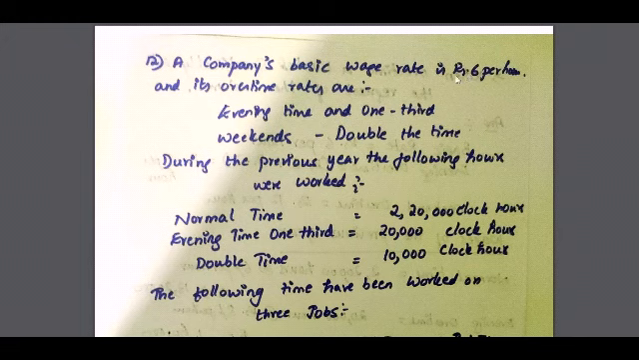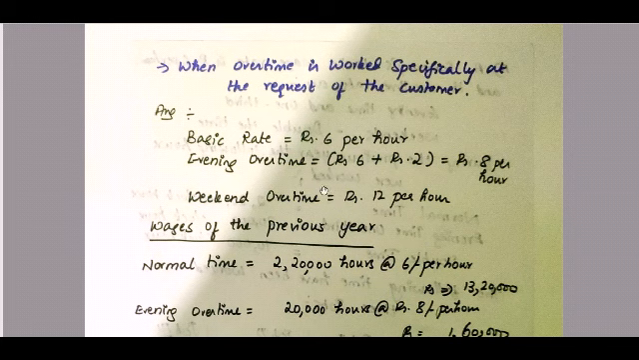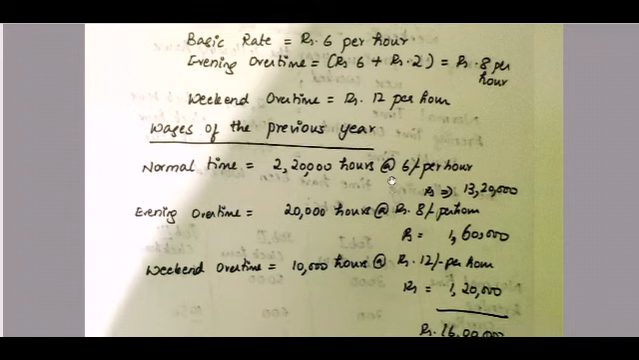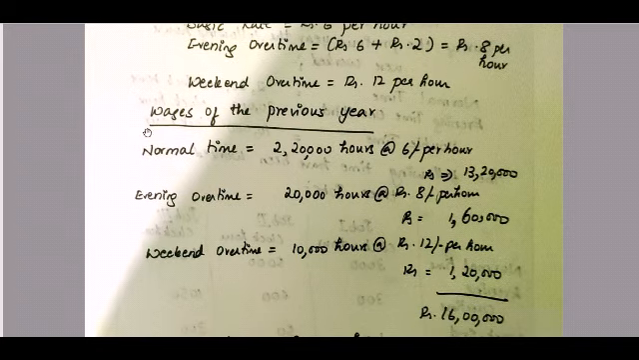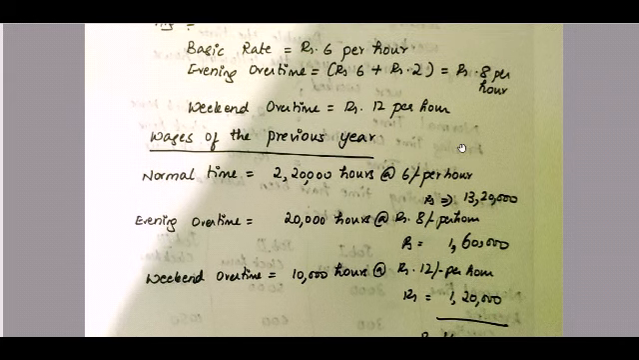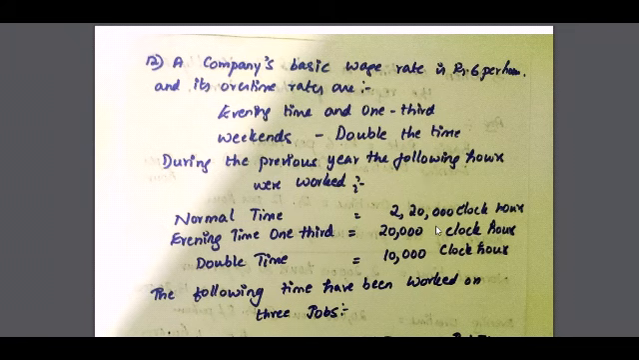So basic wage rate is 6 rupees. Evening is 1/3 plus basic wage rate, so 6 plus 1/3. Weekend is 6 into 2, the double the time, so it is 12 per hour. Now let us calculate the wages of the previous year: normal time, evening overtime and weekend overtime. They have given in the question how many hours they have worked: 2,20,000 hours, 20,000 hours and 10,000 hours.